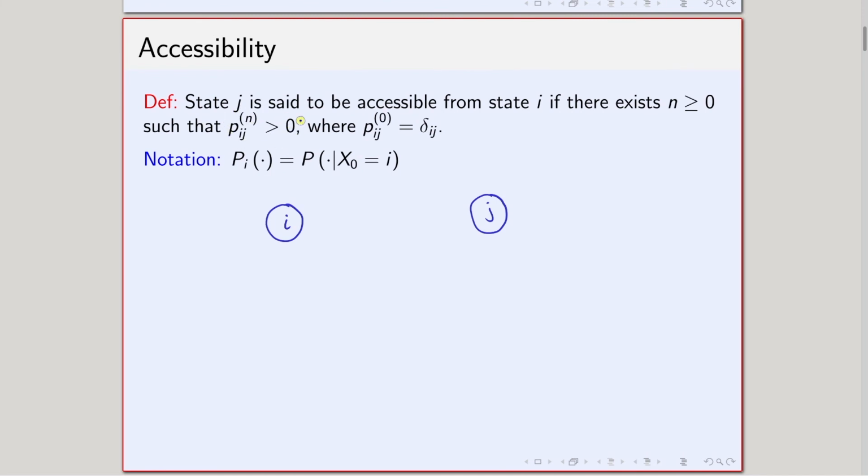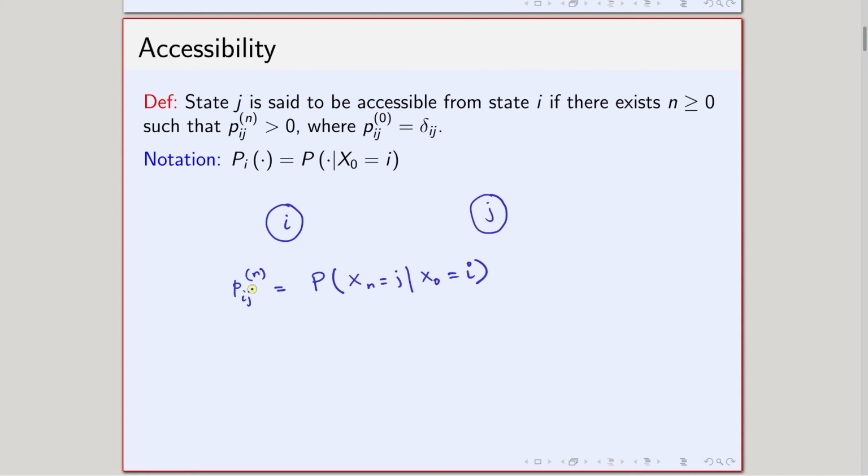Okay? Just recall what was P_ij^(n)? P_ij^(n) was the probability that X_n equals j given X_0 equals i. Okay? So, starting from i, I can go to the state j in n steps.